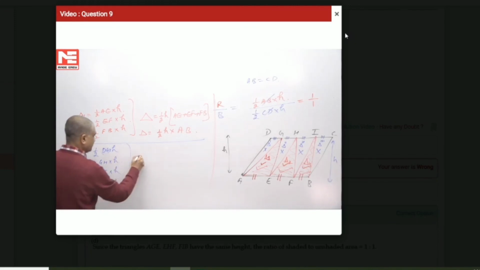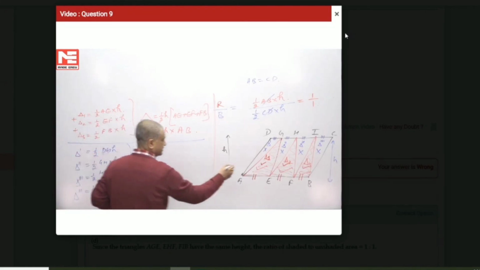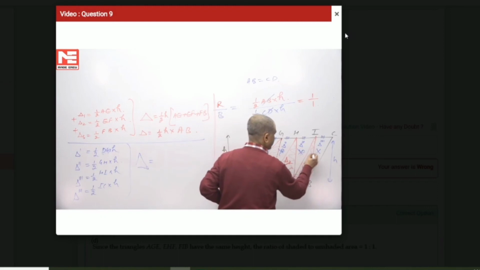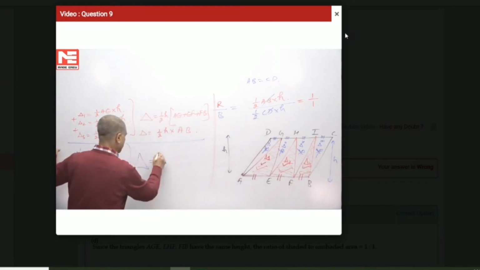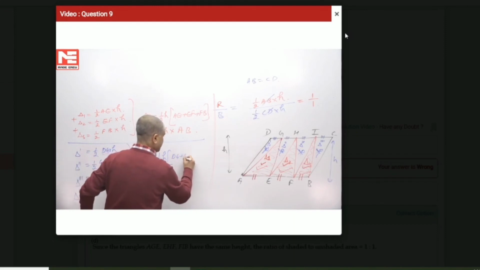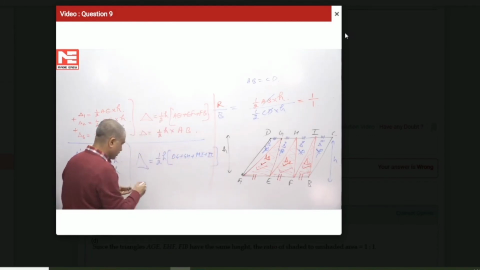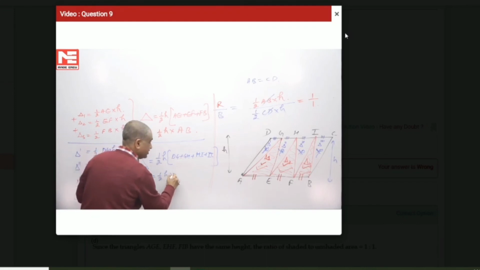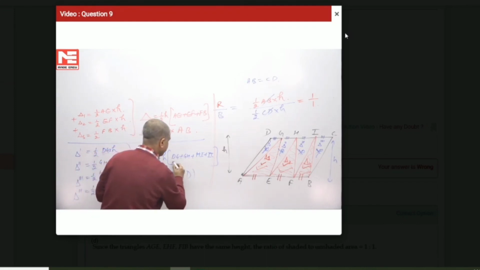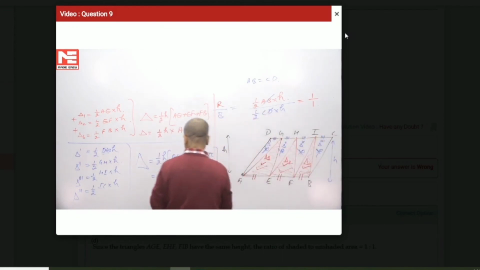If we sum all of them, the complete delta is the sum of all these four deltas, which is equal to half common H into DG plus GH plus HI plus IC, which is equal to half H into the complete side CD. DG, GH, HI, IC will be equal to CD.